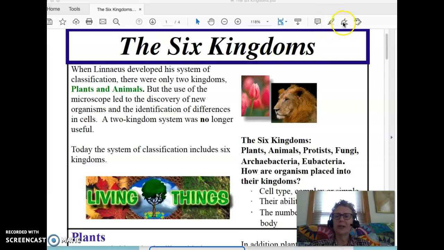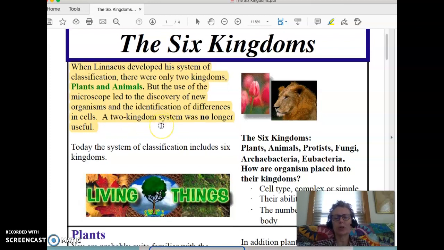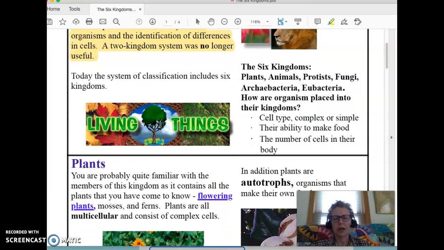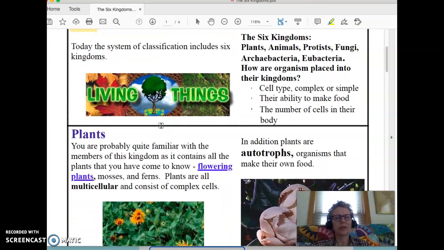Now, what you want to understand here is that this first part, it's just an introduction. So we're not too worried about that. Okay, we're going to go on and read about the 6 kingdoms themselves.